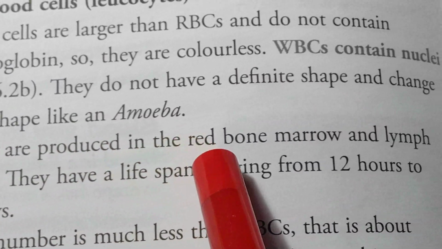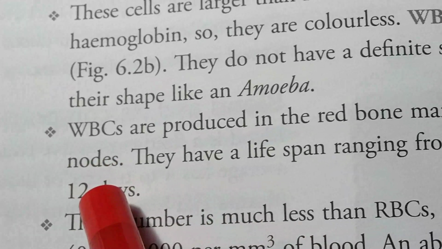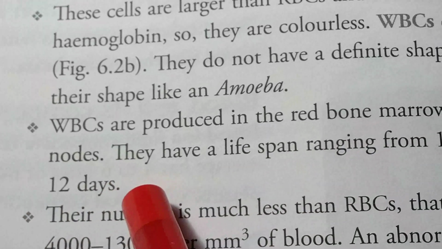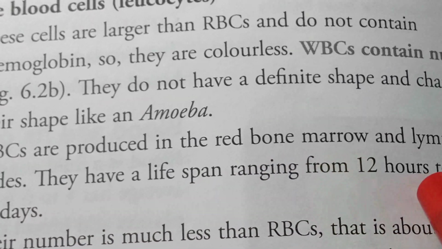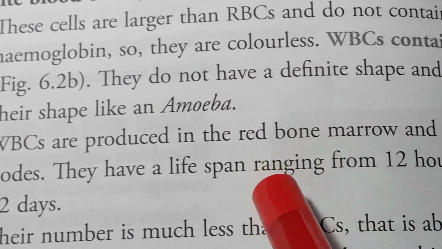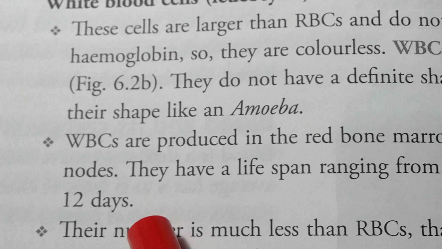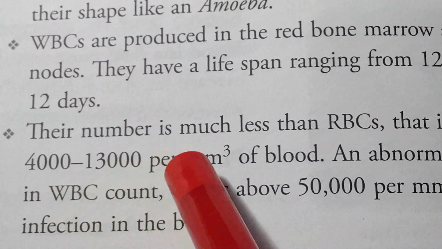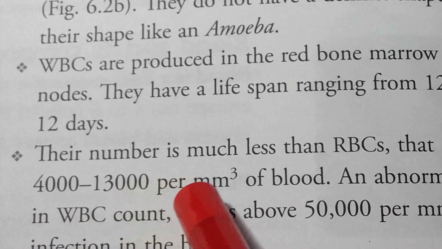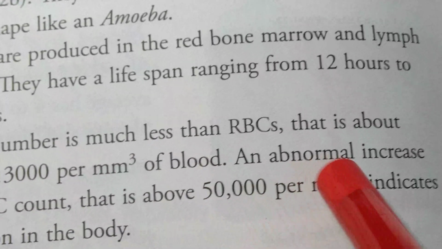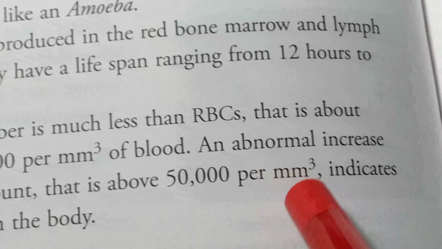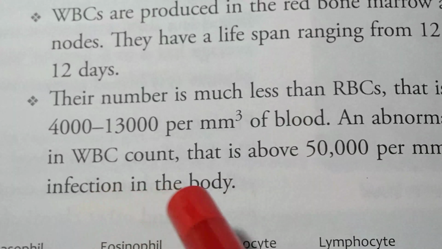WBCs are produced in the red bone marrow and lymph nodes. They have a lifespan ranging from 12 hours to 12 days. So you have to learn the lifespan of WBC. In case of RBC, it is 120 days, whereas WBC is only 12 hours to 12 days. Their number is much less than RBCs, about 4,000 to 13,000 per millimeter of blood. An abnormal increase in WBC count, above 50,000 per millimeter, indicates infection in the body.